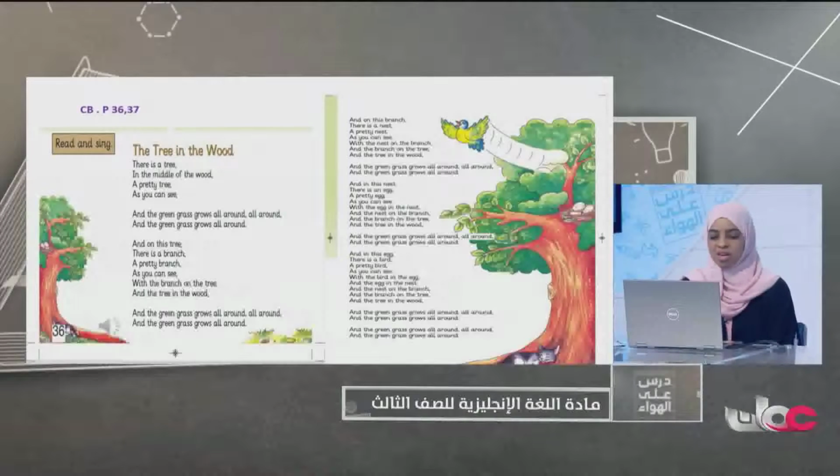After that, on this tree, what's there? Before the bird, a branch. Very good. There is a branch. Why? Because we can put the nest of the eggs there. Okay? I know that you enjoyed it because your teacher enjoyed the song so much.